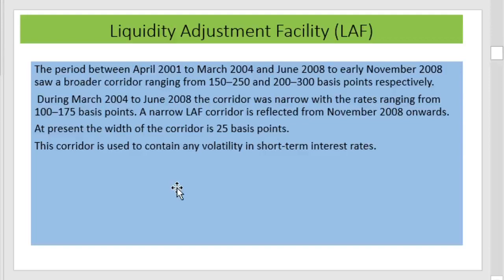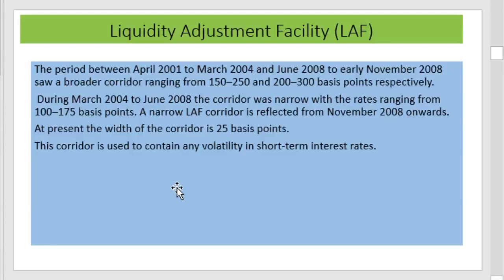In the period between April 2001 and March 2004, and June 2008 to early November 2008, a broader corridor was seen.